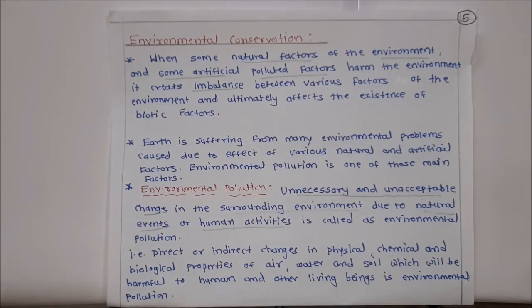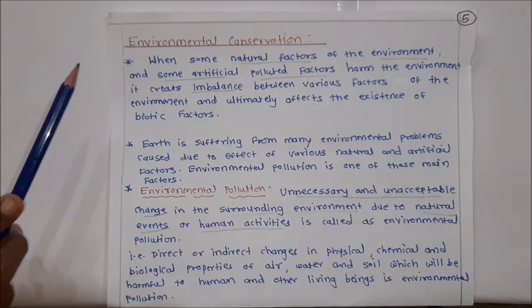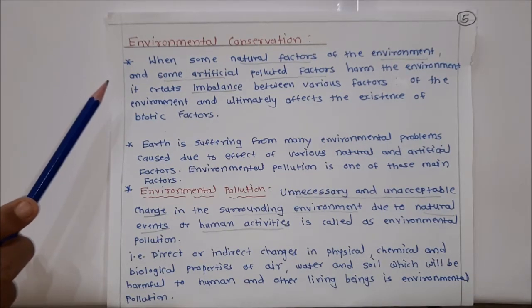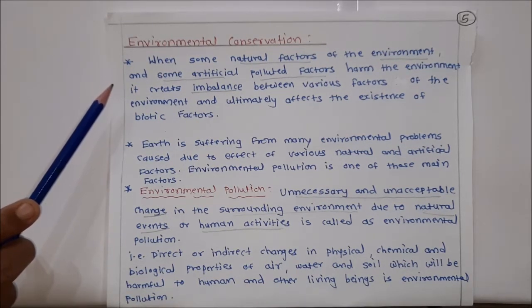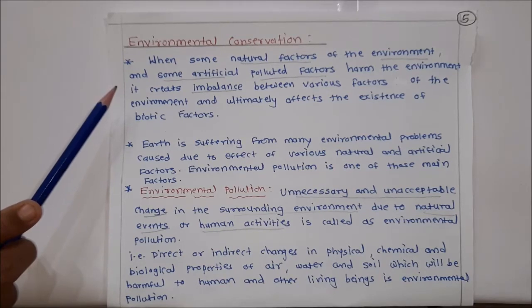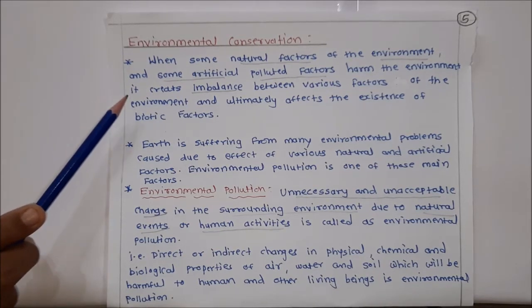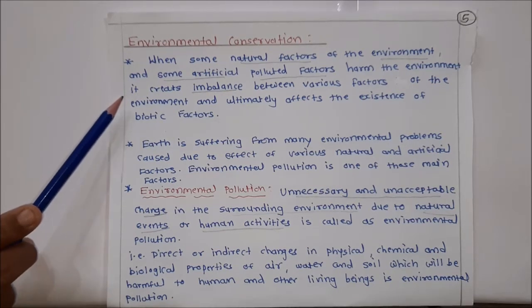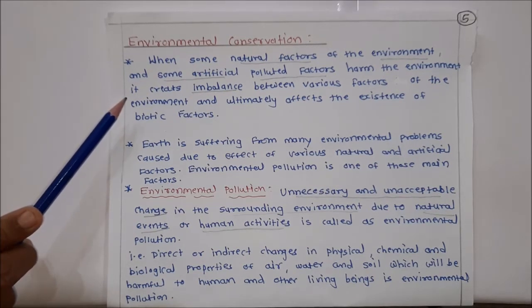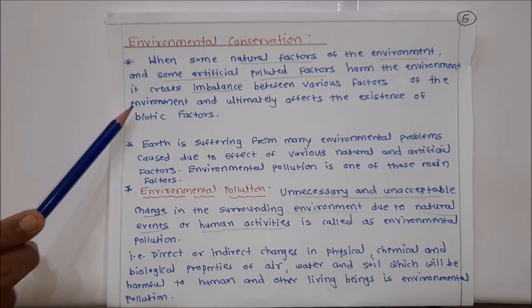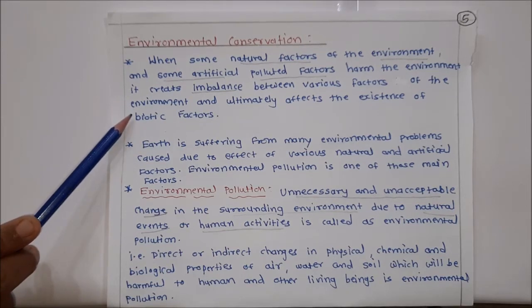Now we will learn environmental conservation. When some natural factors of the environment and some artificial polluted factors harm the environment, it creates imbalance between various factors of the environment and ultimately affects the existence of biotic factors.